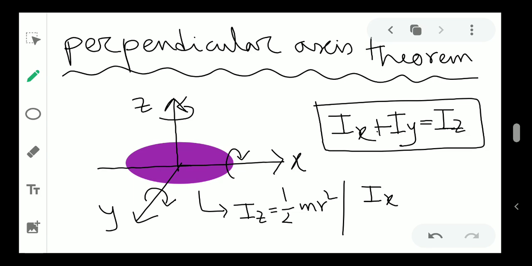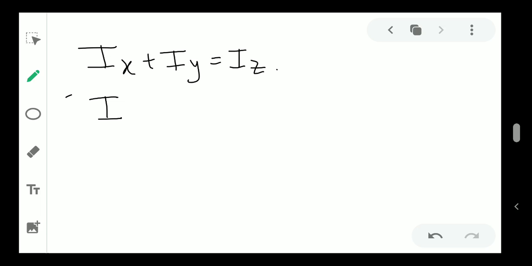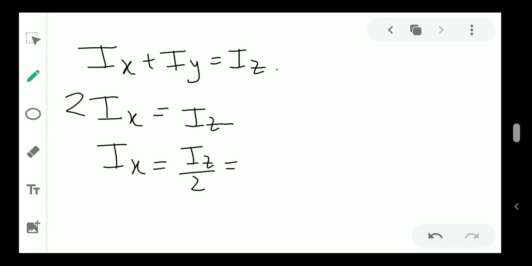So you can write Ix equal to Iy. This equation, Ix plus Iy is equal to Iz, I can write as 2Ix is equal to Iz. So Ix is equal to Iz by 2, which is 1 by 4 mr square.